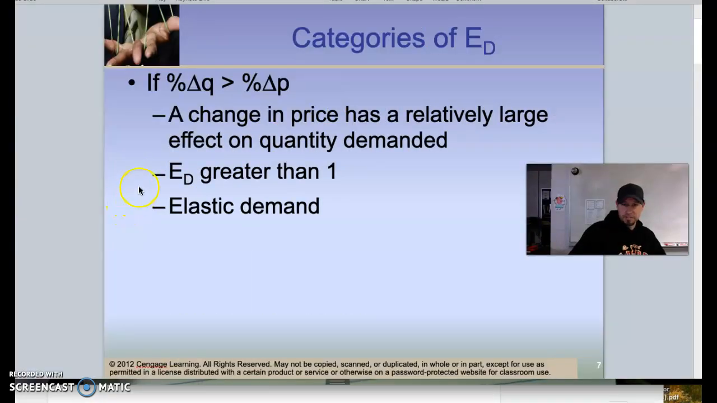If this value is greater than 1, and we'll calculate another one in another video shortly, if our elasticity of demand is greater than 1, like 1.5, that means a change in price has a relatively larger effect on the quantity demanded, and we call that elastic demand. So a 10% increase in price is going to lead to a greater than 10% decrease in quantity demanded. That's what we call elastic demand. That means a relatively smaller change in price leads to a relatively larger change in the quantity demanded.